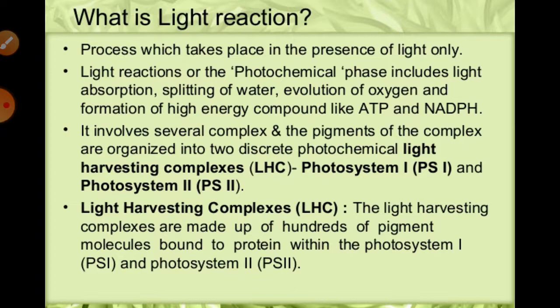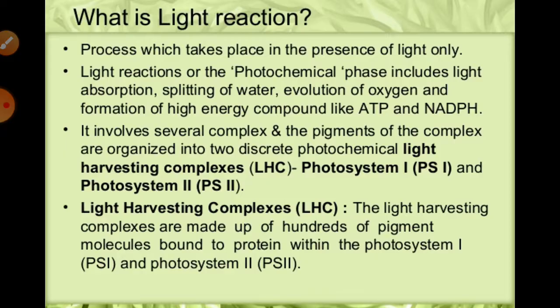Generally, if we talk about the mechanism of photosynthesis, the process can take place in different steps, especially the first step, which is known as the light reactions, also known as the photochemical phase. If we talk about the light reactions, they have different steps: absorption of light, splitting of water, release of oxygen, and finally the formation of high energy chemical molecules, that is ATP and NADPH.